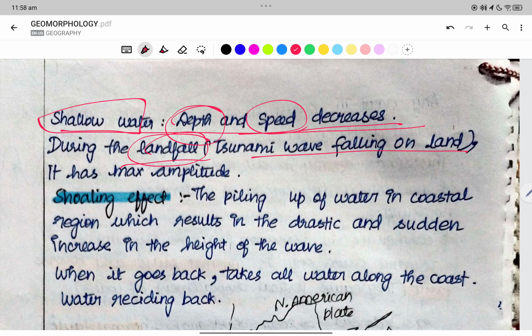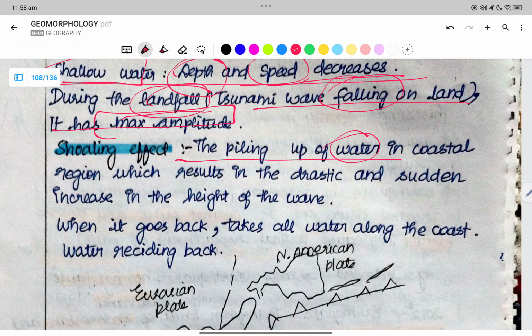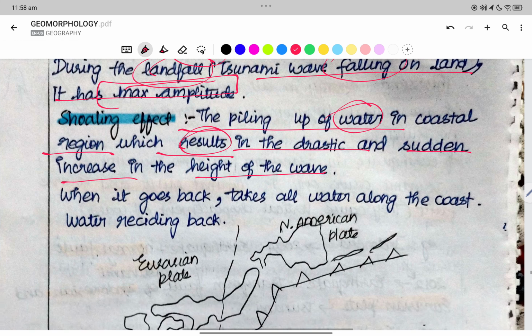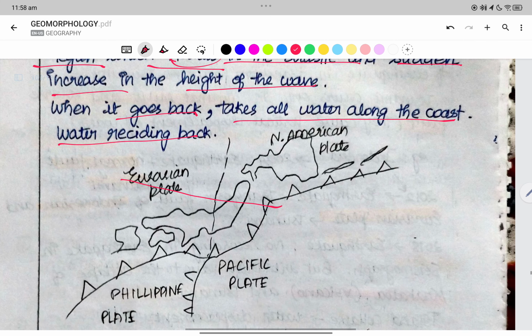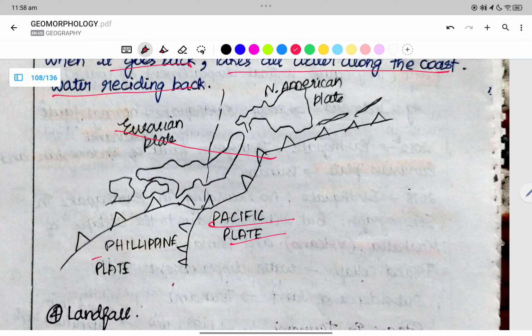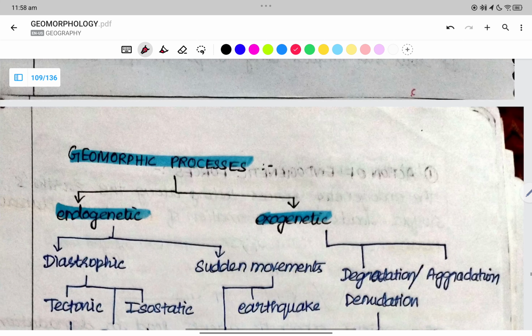During landfall, the tsunami falls on the land. It has a maximum amplitude. The shoaling effect is the piling up of water in the coastal region, which results in a drastic and sudden increase in the height of the wave. When it goes back, it takes all the waters along the coast, and then the water recedes back. We have the Pacific plate, the Philippines plate, the North American plate, and the Eurasian plate. Here there is a zone of volcanoes, and the last stage is landfall.